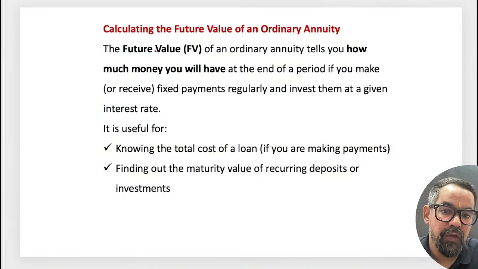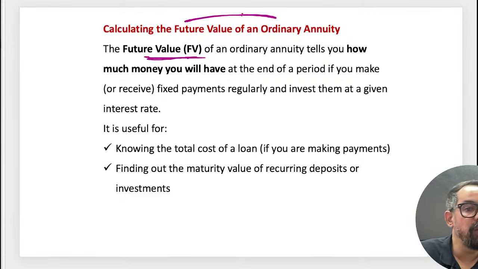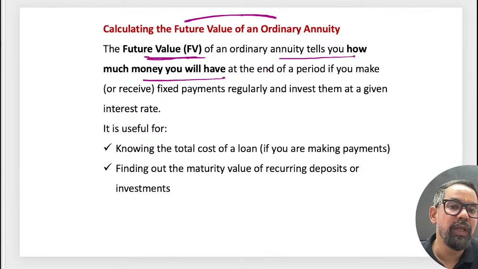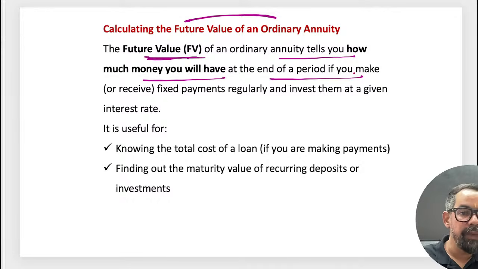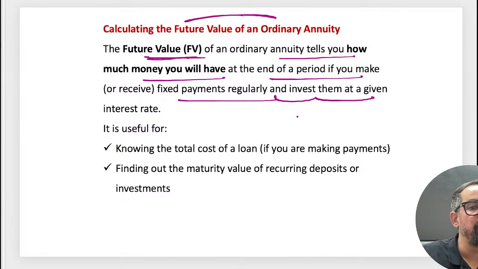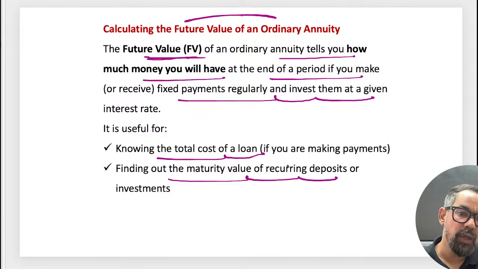Now the future value and present value of an ordinary annuity, which is given in your book. The future value of an ordinary annuity tells you how much money you will have at the end of the period if you make or receive fixed payments regularly and invest them, again on a compounding basis, okay. Knowing the total cost of the loan or finding out the maturity value of a recurring deposit or investment, right?